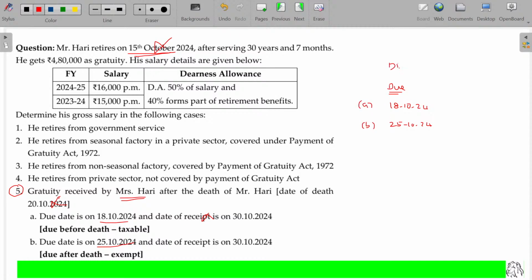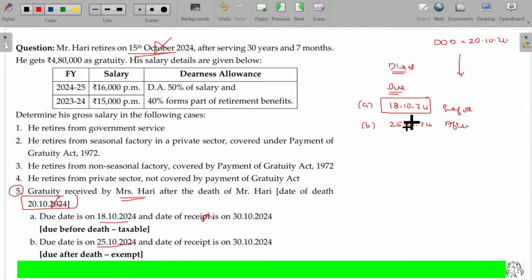So the assessee died and the gratuity is received by the assessee's legal heir. The date of death is 20/10/24. Now tell me, is the due date before or after? This is before death, this is after death.